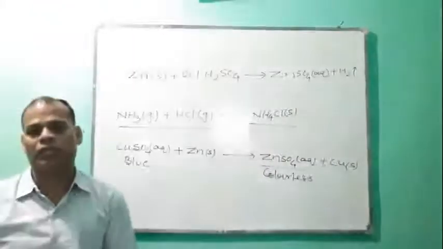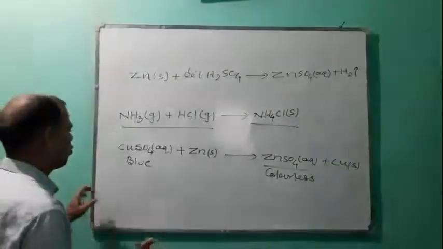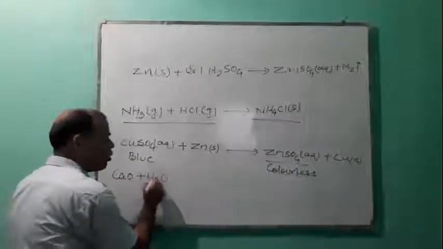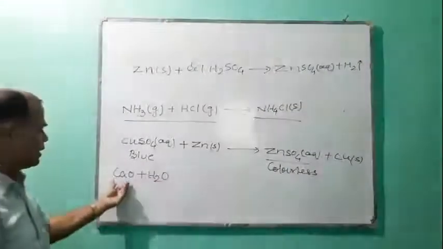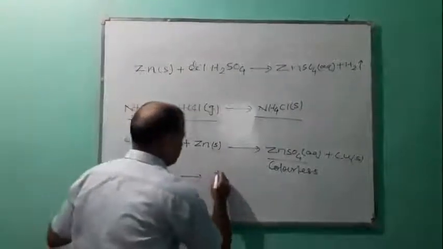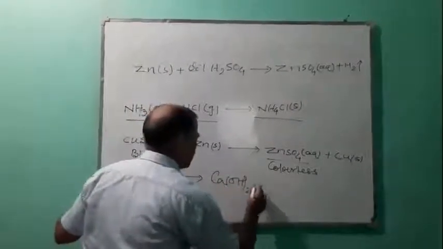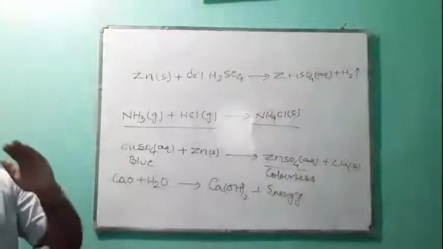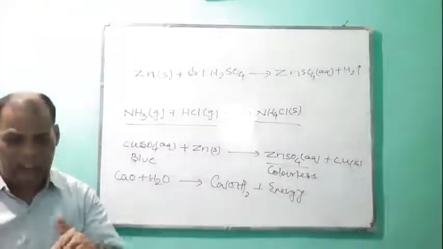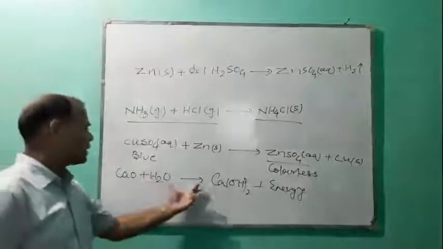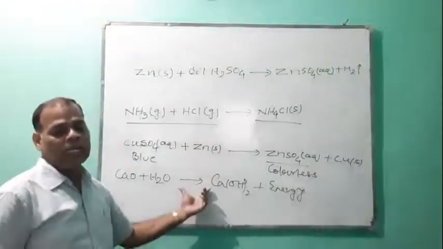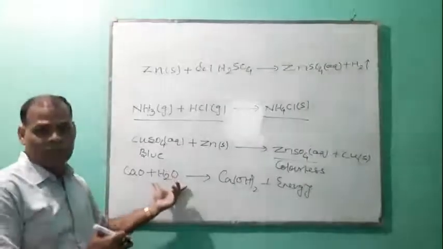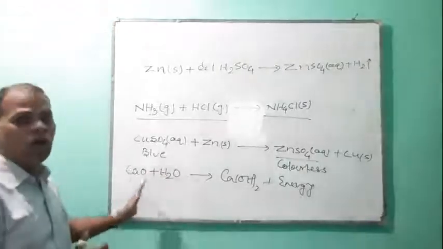Next characteristic of a chemical reaction is change of energy. Like when you add water to lime, then it forms Ca(OH)2 plus energy. In this chemical reaction, energy is evolved, energy is liberated. So a characteristic of a chemical reaction is change of energy.